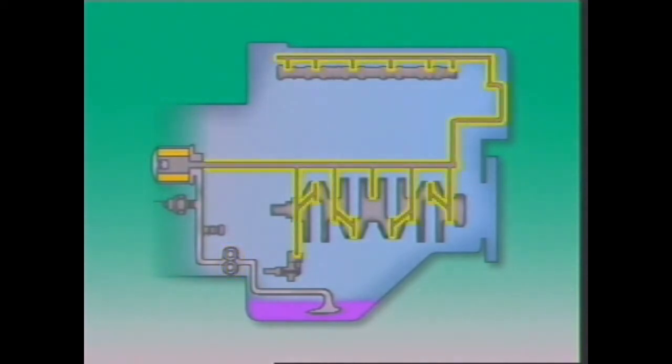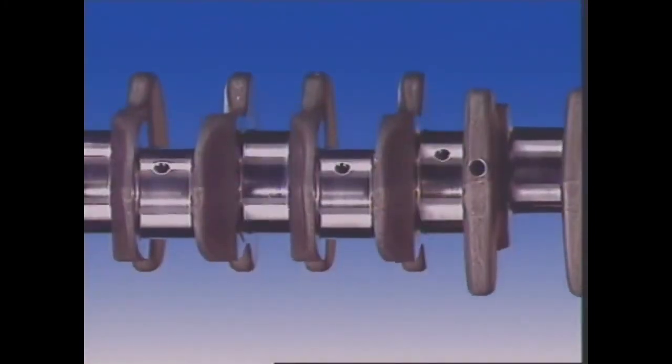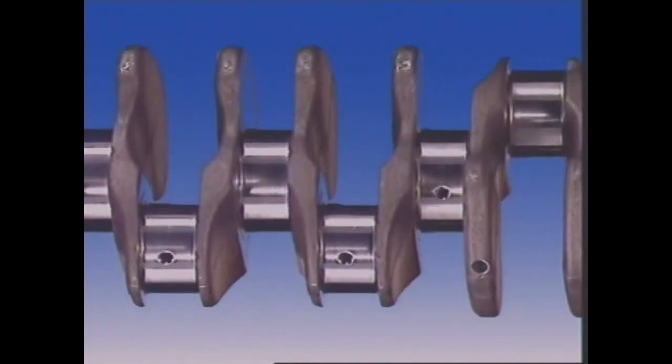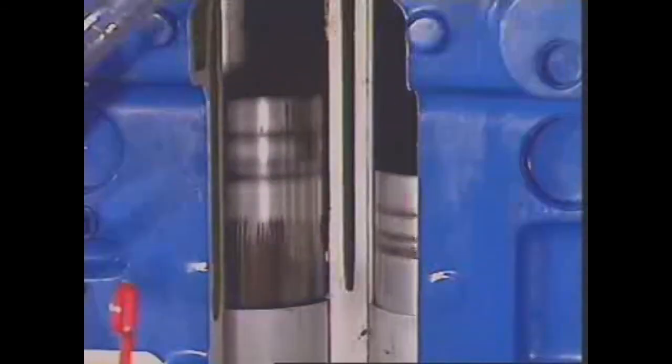The oil is stored in the sump, bolted to the bottom of the engine block. Oil is drawn from the sump by an oil pump. Oil galleries are small passages in the cylinder block that direct oil to the moving parts. Oil that has been pumped to the crankshaft main bearings travels through oilways to the connecting rods. Oil may also be splashed from the connecting rods onto the cylinder walls.